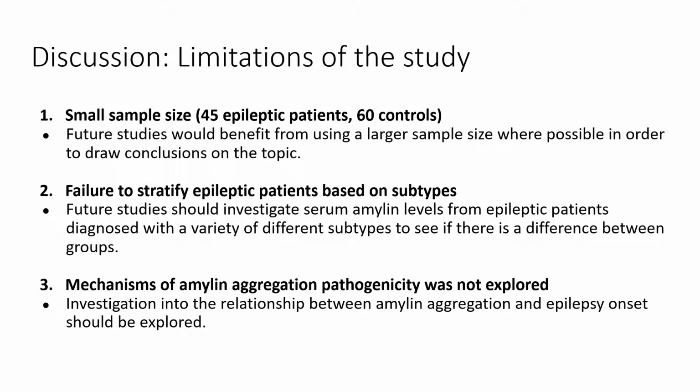The second limitation was the failure to stratify epileptic patients based on subtypes. Future studies could therefore investigate whether a difference in serum amylin levels exists between the subtypes of epilepsy, for example, between patients who experience focal onset seizures and those who experience generalized seizures. This could provide more insight into the link between amylin levels and epilepsy. The study also did not determine the significance of toxic amylin oligomers and amyloid deposits in relation to neural function. Therefore, future studies should include the relationship between amylin aggregation mechanisms and the specific onset of epilepsy.